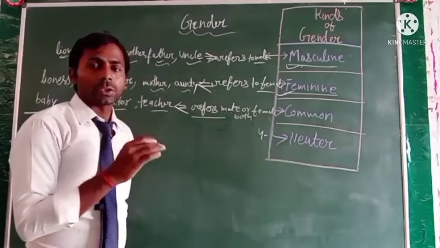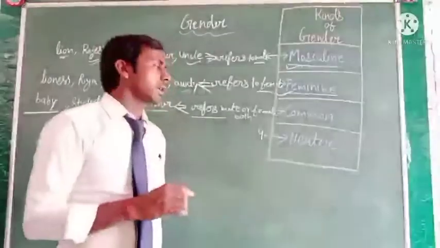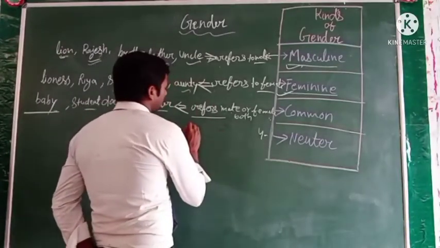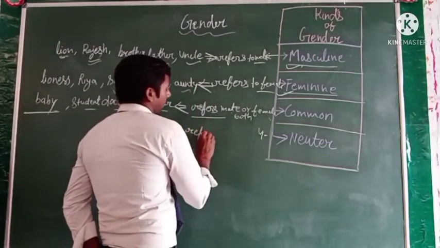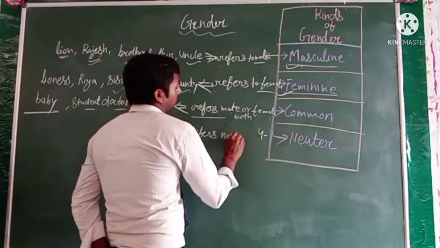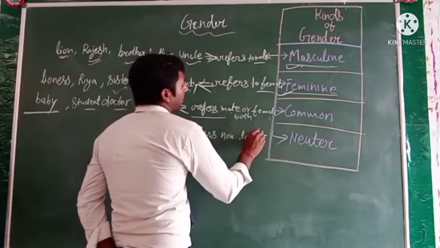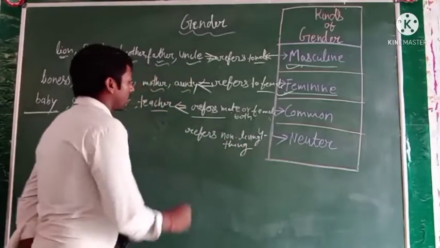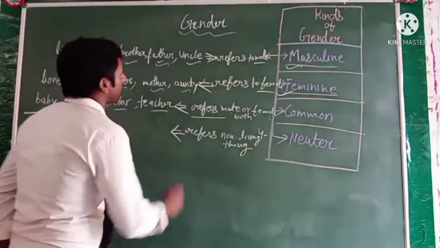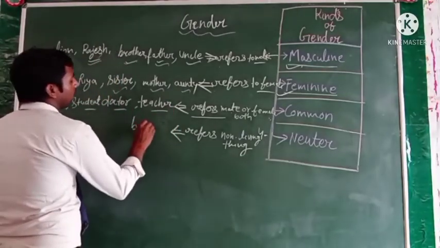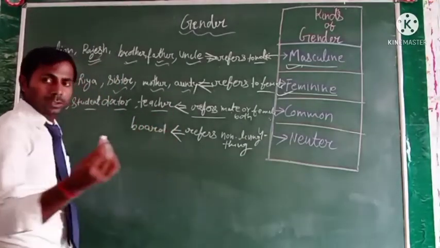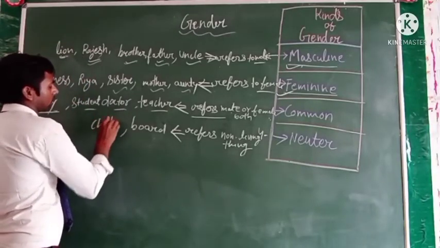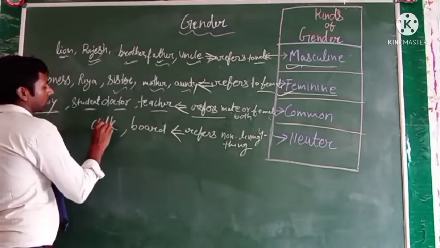Okay, and which words are used in the neuter gender? For example, you can see here the board. Board refers to non-living things. Chalk is also a non-living thing.